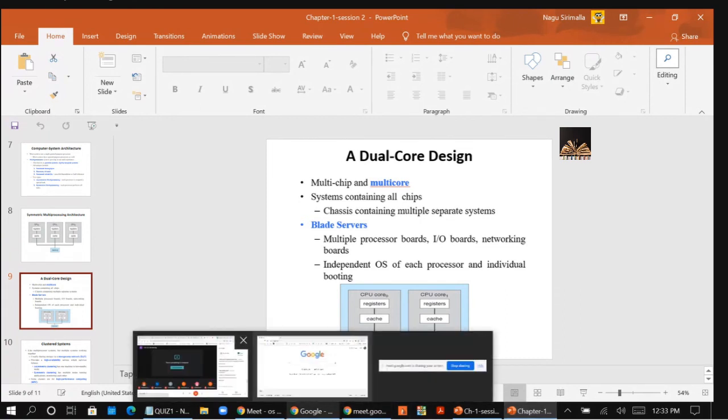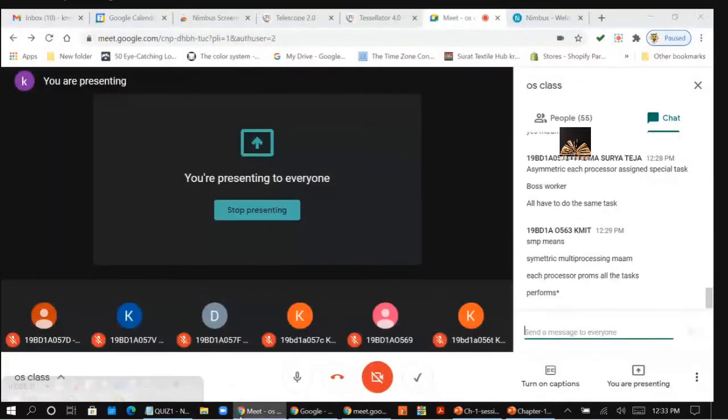Clear for you all about the multi-core? Multi-core means on a single chip, you have multiple computing cores. Each core has its own cache memory and its own registers. These are very fast because core-to-core communication is very fast and it takes less power. So that is the reason I can say these are more efficient than multiple single-core chips. Clear for you all?